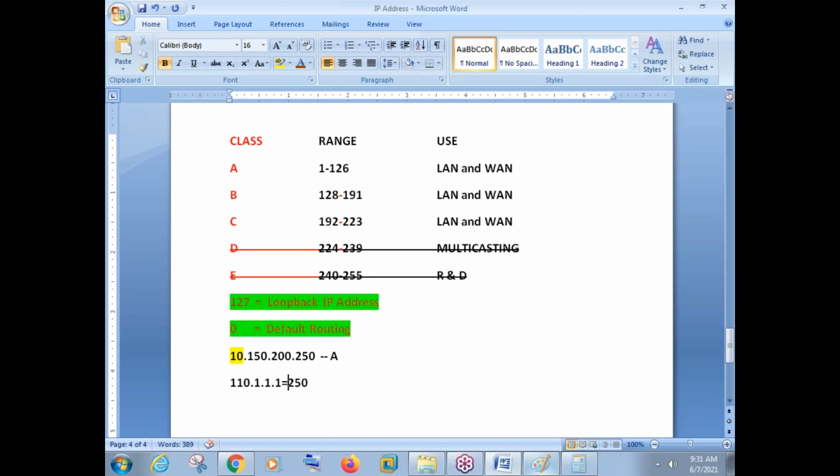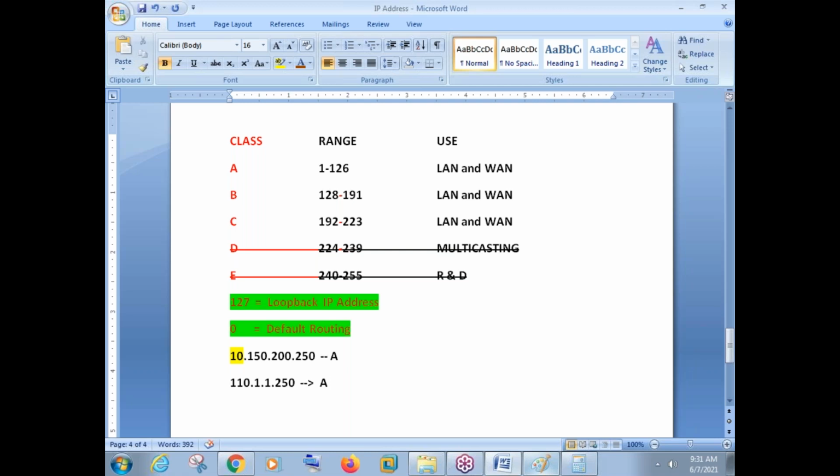So simple. Okay. If I take a number like 110.1.1.250, can you tell me please which class this address belongs to? 110.1.1.250. Class A, class A. Exactly. I said 110 here, right? 110 comes under class A only. So this address also belongs to class A.